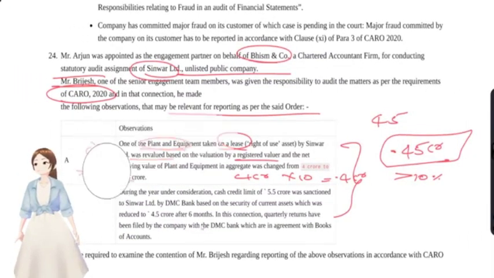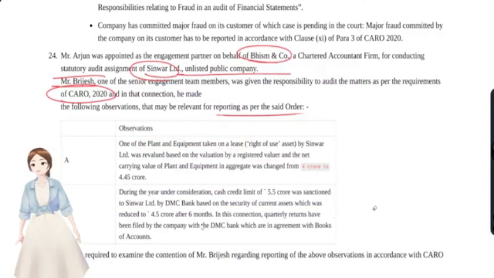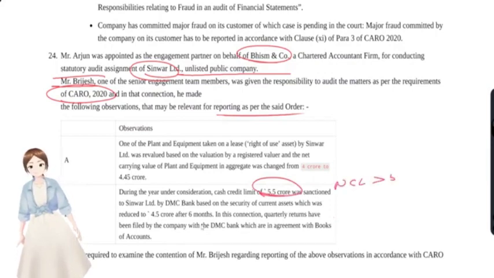And the second observation is, during the year under consideration, the cash credit limit was 5.5 crore. You see again clause number 2. Second point, the working capital limit was more than 5 crore. What they have to do, the auditor has to check whether the statements that were submitted by the company to the bank were in line with books of accounts or not.